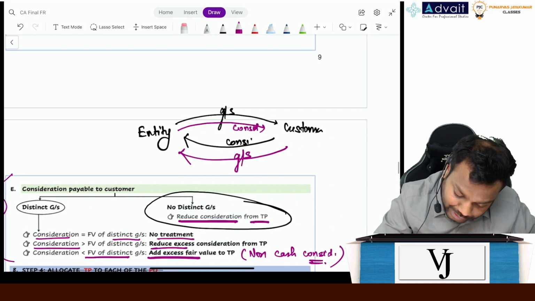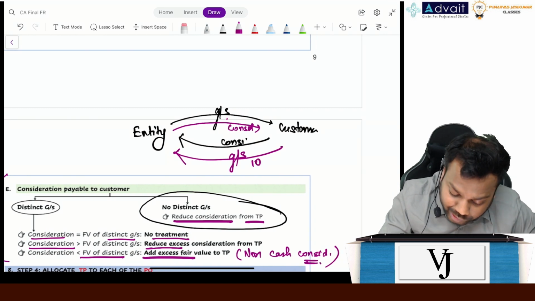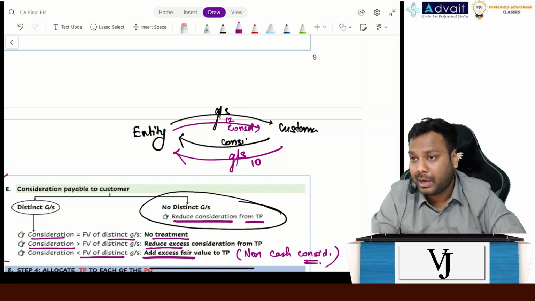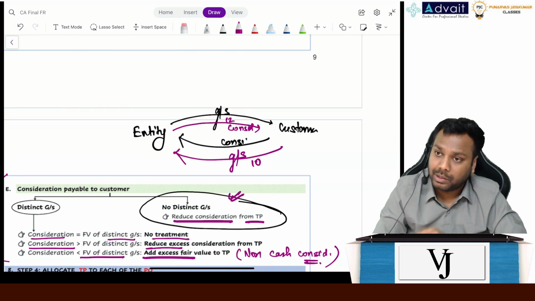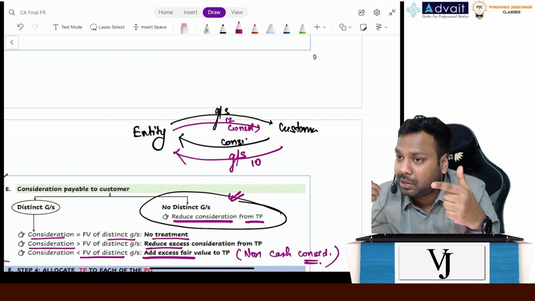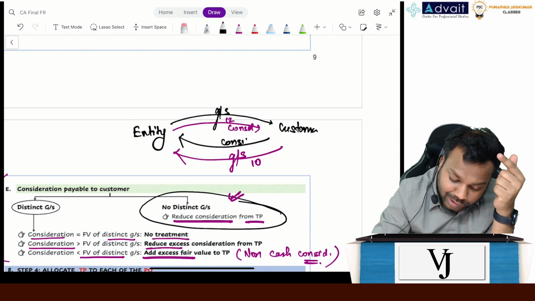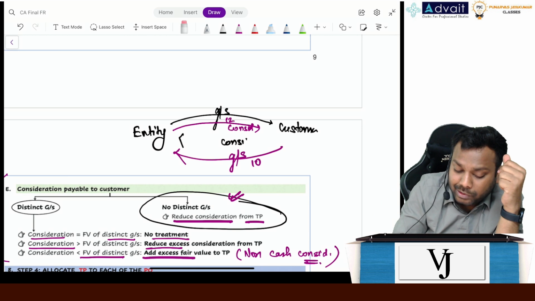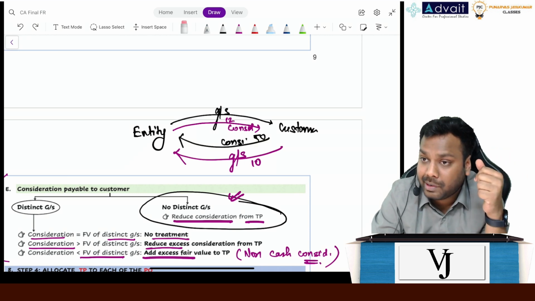The goods that it has received are worth rupees 10, but I have paid consideration of 12. Means I have paid rupees 2 extra, right? That will be reduced from the transaction price. Why will I pay 2 rupees extra to the customer? I'm giving a benefit, right? So let's suppose in this case the consideration was 50. So 50 minus 2, 48 will be my transaction price.